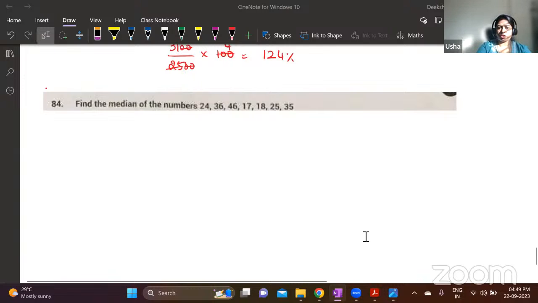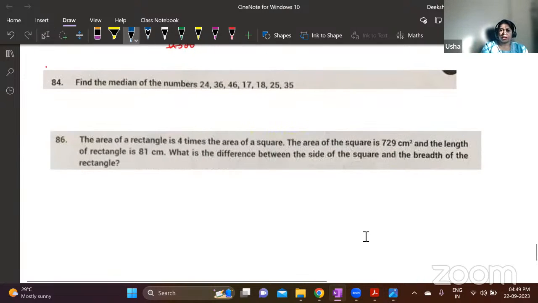Here we have 1, 2, 3, 4, 5, 6, 7 values. So you just have to arrange them in ascending order and pick the fourth value. Arrange this in ascending order: 17, 18, 24, 25, 35, 36, 46.